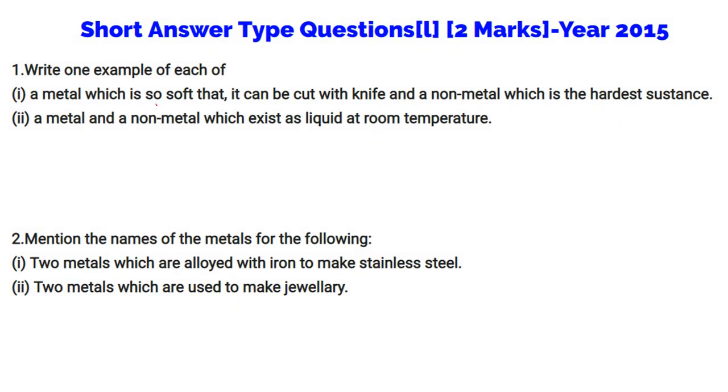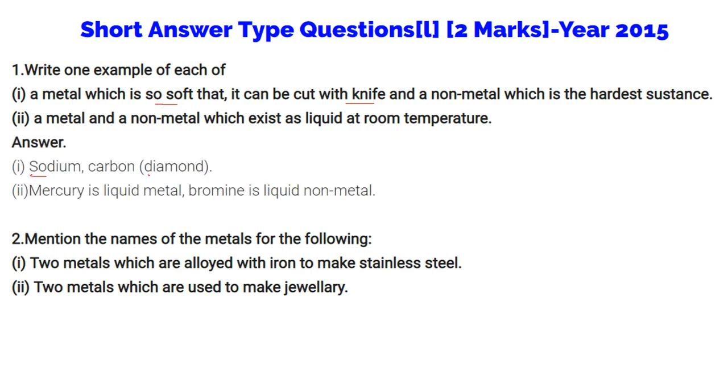The metal which is so soft that it can be cut with a knife: sodium. Non-metal which is the hardest substance: diamond, which is a form of carbon only. A metal and non-metal which exist as liquid at room temperature: mercury is a liquid metal, bromine is a liquid non-metal.